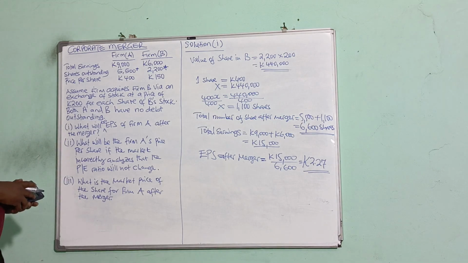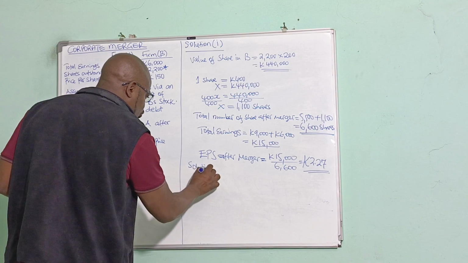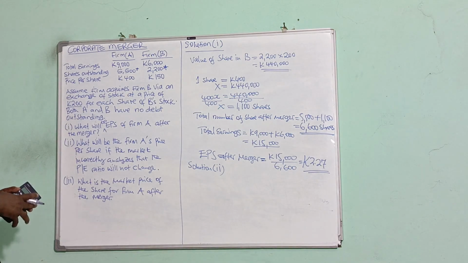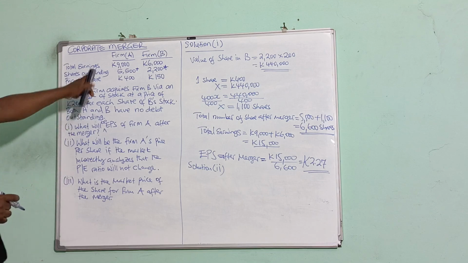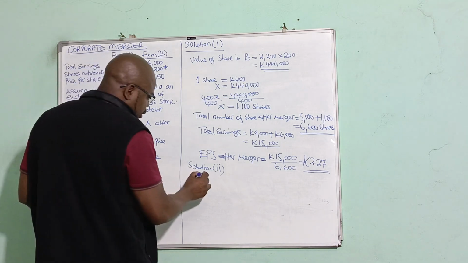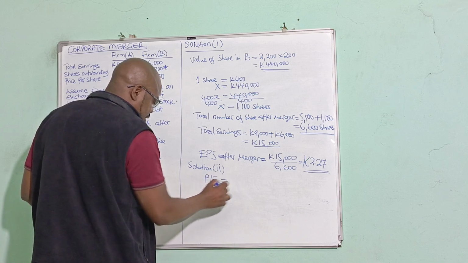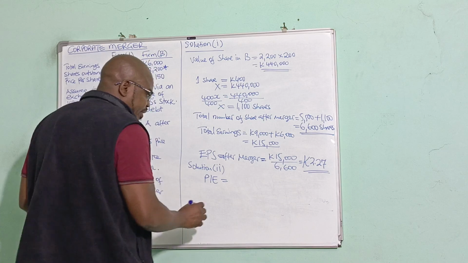Now from here, we've dealt with A. Now we can go to solution 2. Solution 2, what is the examiner looking for? The examiner is looking for the share price if the assumption remains that the PE ratio will not change. So let's calculate the PE ratio for firm A. PE ratio is just like there, that's price over earnings per share. So I need to get my earnings per share.